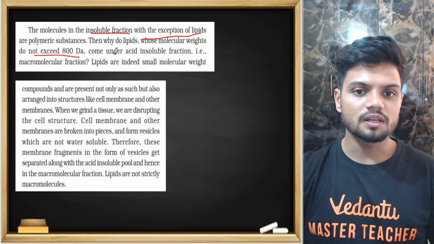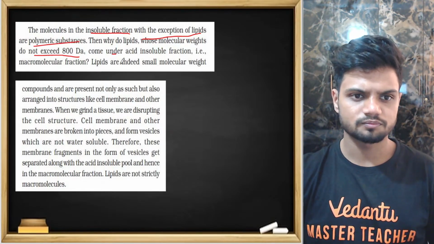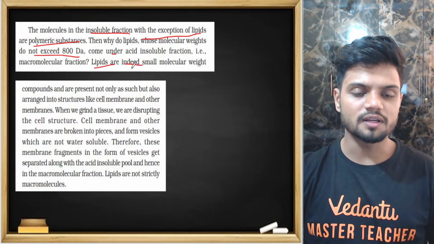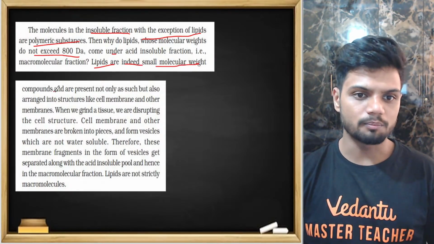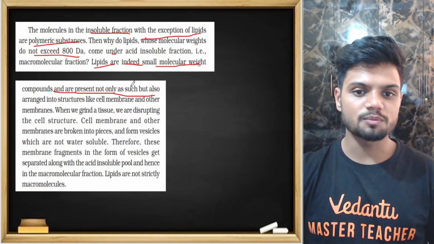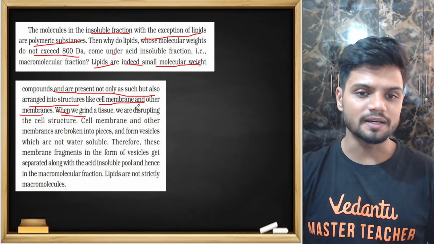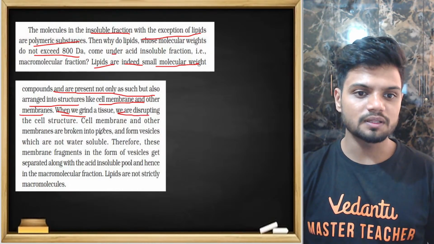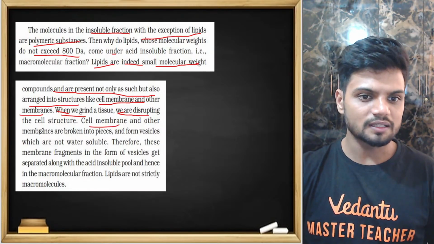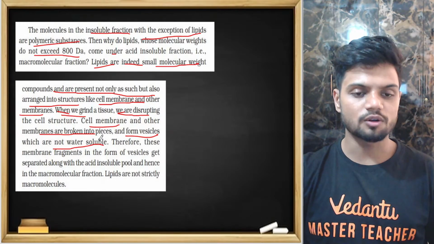Lipids are not indeed high molecular weight compounds, but they are arranged in structures like the cell membrane and other membranes. When we grind a tissue, we disrupt the cell structure. The membranes are broken into pieces and form vesicles, which are not water soluble.